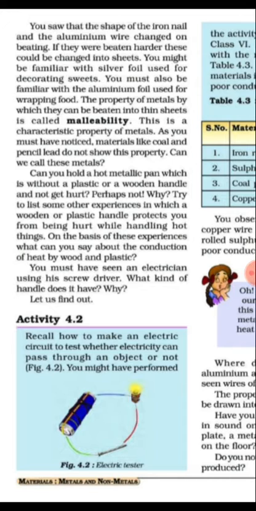In our next class, we will discuss some other physical properties, that is ductility, sonorousness, etc.